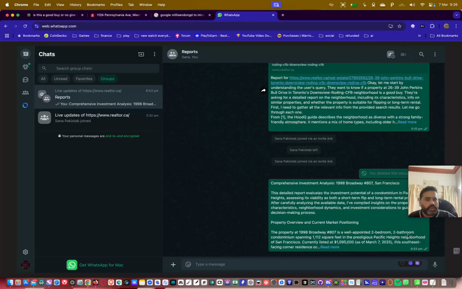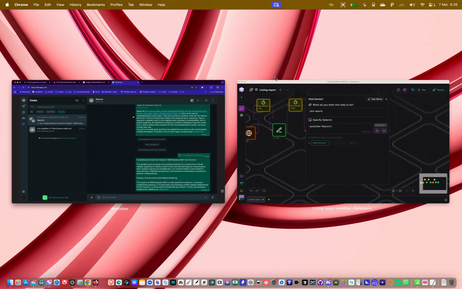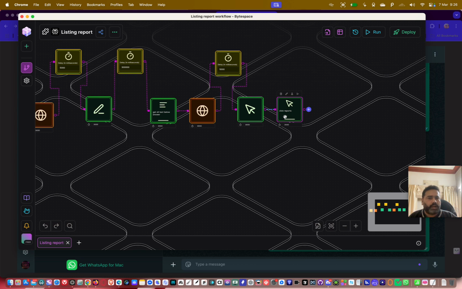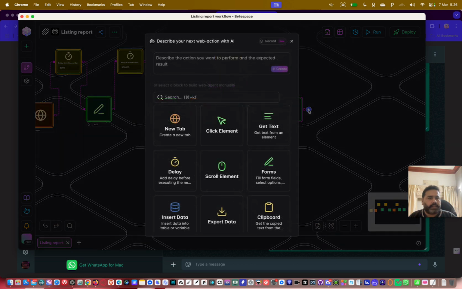This automation is only one time. You don't need to keep on coming and fix these things. If you want to make it AI in all the selectors, you can just ask AI and he starts making everything. So you don't need to debug anytime because AI will do the debugging. So now see, I click the report. Now I have to click the text, but here I have to fill the text, right?